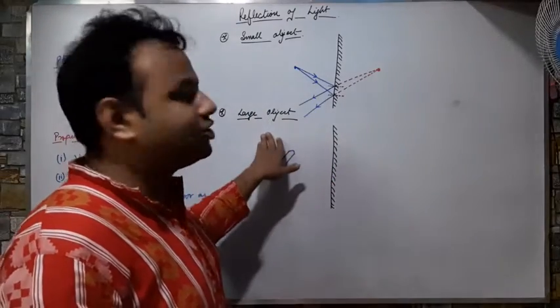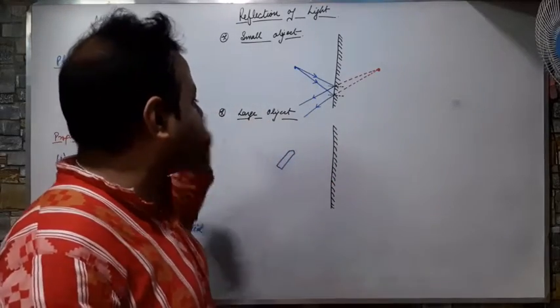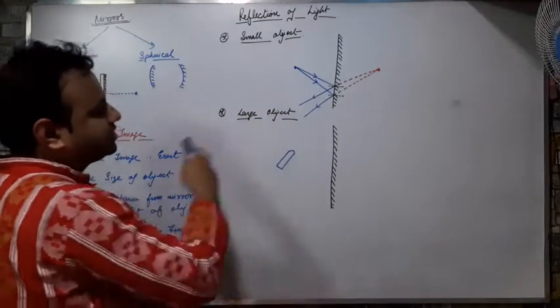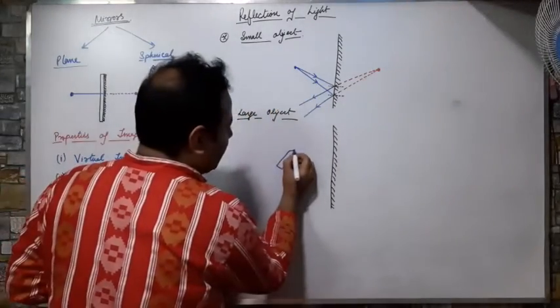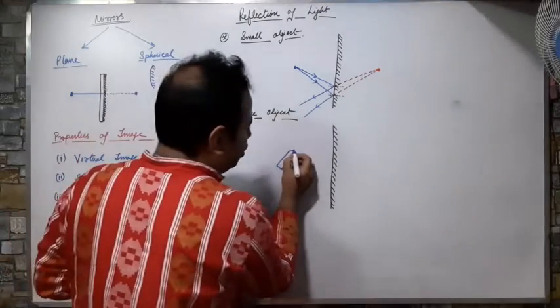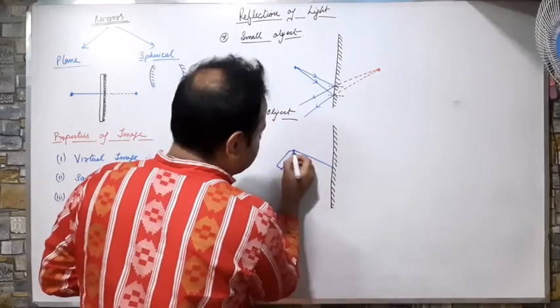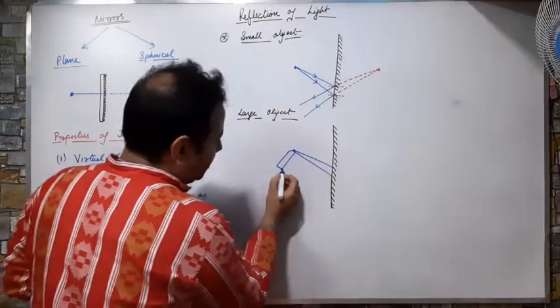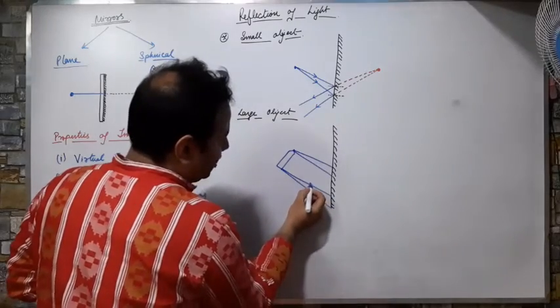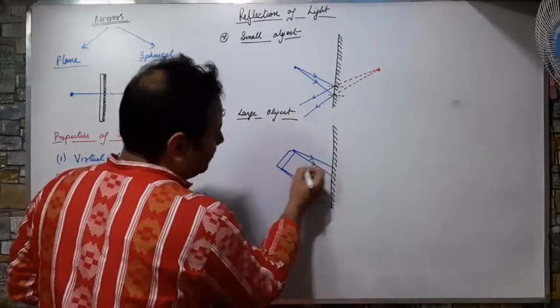So now a large object. How can I draw the image of a large object? The same process as for the small object, I will do with this one also. I will take the reference point at this one and this one. I will draw two oblique rays from here like this and like this. Here also two oblique rays like this and like this. Okay, so two rays I have drawn.